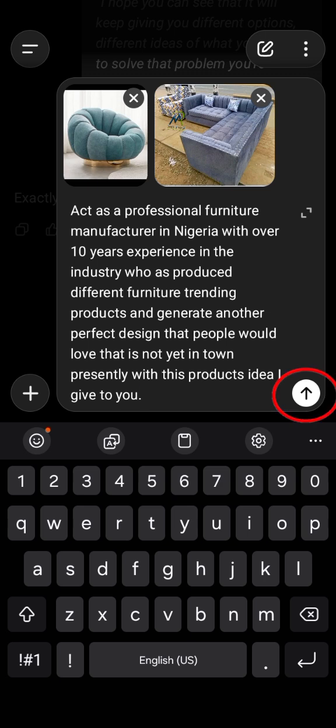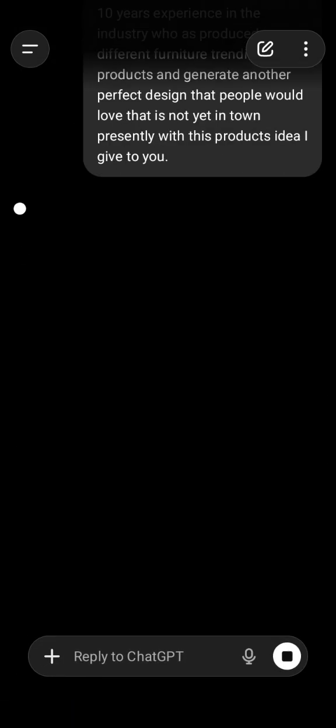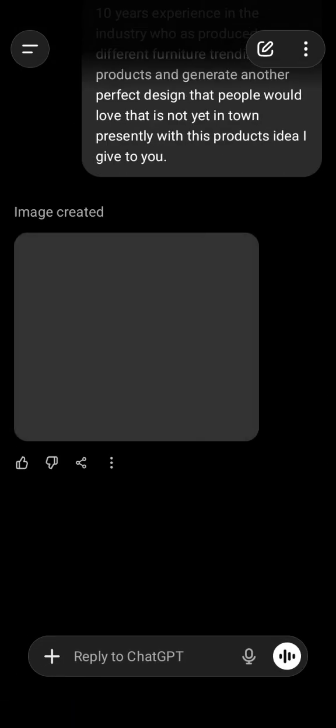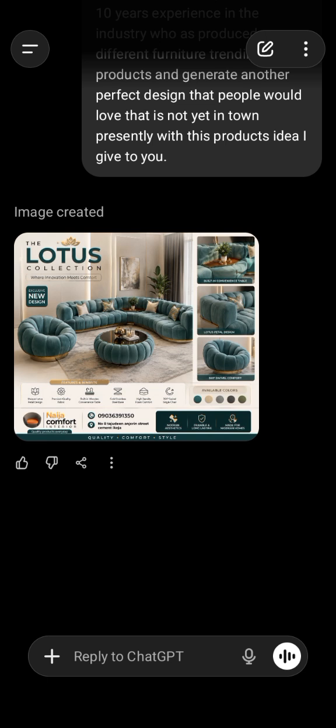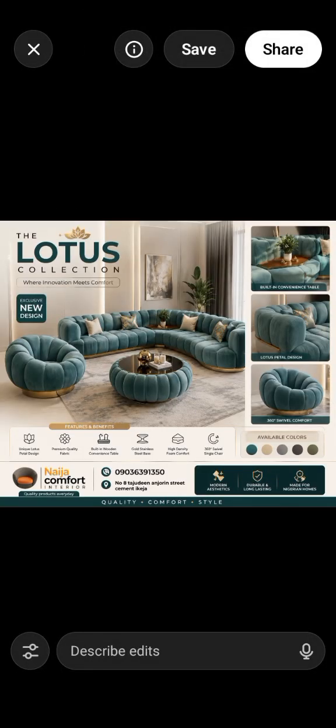Now, let's click on it and you click on this arrow below it and let's see what it's going to give to us. Wow. Oh my God. I hope you can see it. The idea is mad. The idea is what? It is very, very mad.